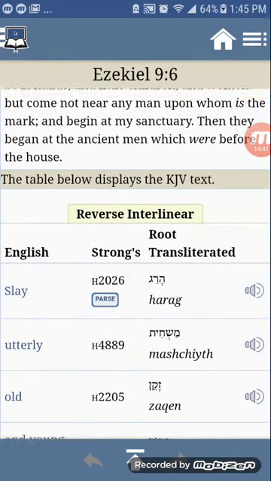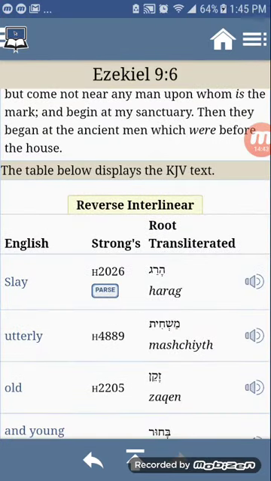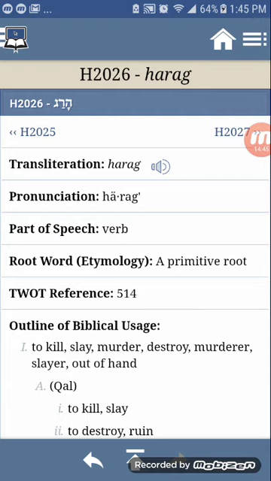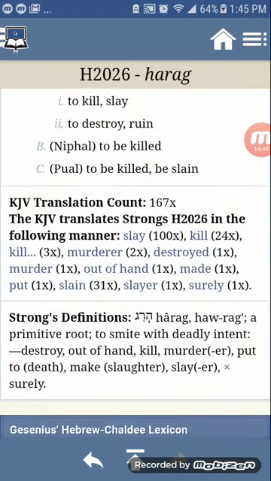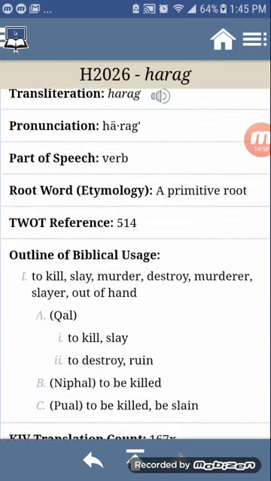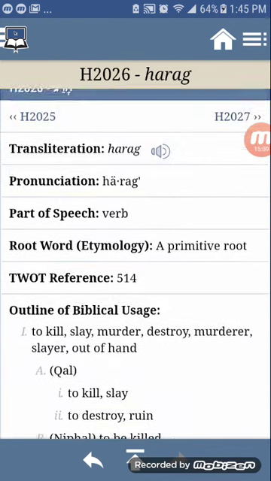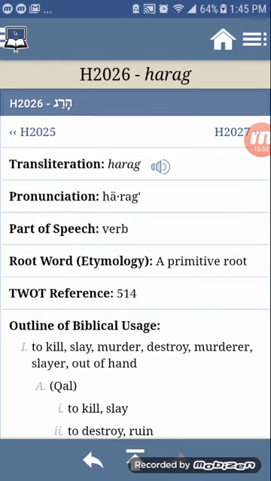The word for slay there is harag, and when we go into it, you can see that it just means to kill, to destroy. The Strong's definition is smite with deadly intent, to destroy out of hand, kill. So that would be another word to kill someone in the Hebrew.